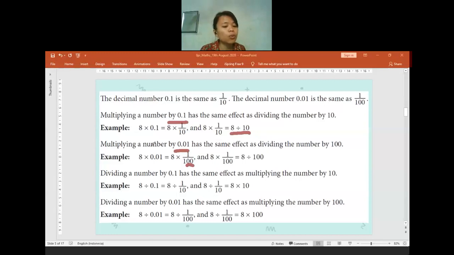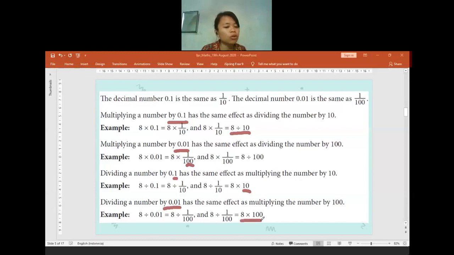So it means when we multiply the number by 0.01, it will be the same thing as we divide the number by 100. Now what if I divide the number by 0.1? One decimal place, it can be a whole number when we try to find the inverse. So when we divide the number by 0.1, it is the same thing as we multiply the number by 10. If we divide the number by 0.01, it is the same thing as we multiply the number by 100.